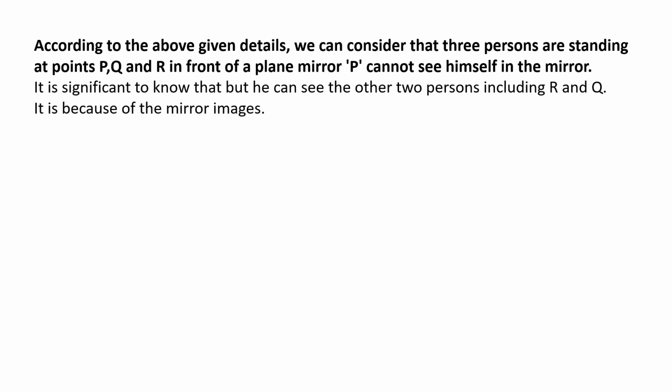So we can say that according to the given details, three persons are standing at points P, Q and R in front of the plane mirror. P cannot see himself in the mirror. It is significant to know that, but he can see the other two persons, Q and R. This is because of the images which are formed in the mirror.